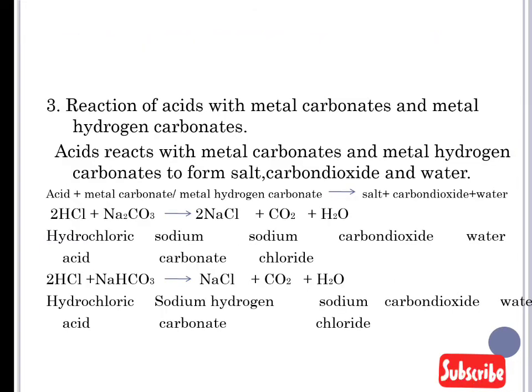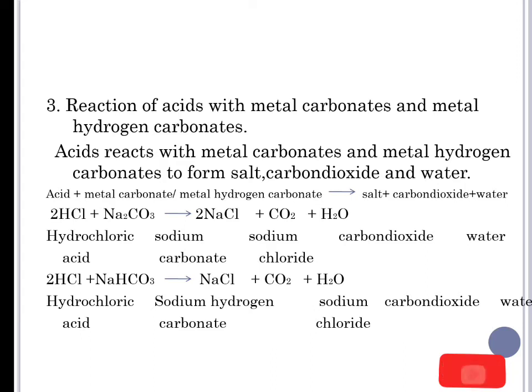The next property is the reaction of acids with metal carbonates and metal hydrogen carbonates. You see, acid reacts with metal carbonates and metal hydrogen carbonates to form salt, carbon dioxide and water. So whenever acid reacts with metal carbonate or metal hydrogen carbonate, it forms salt, carbon dioxide and water. Here let us take one example.